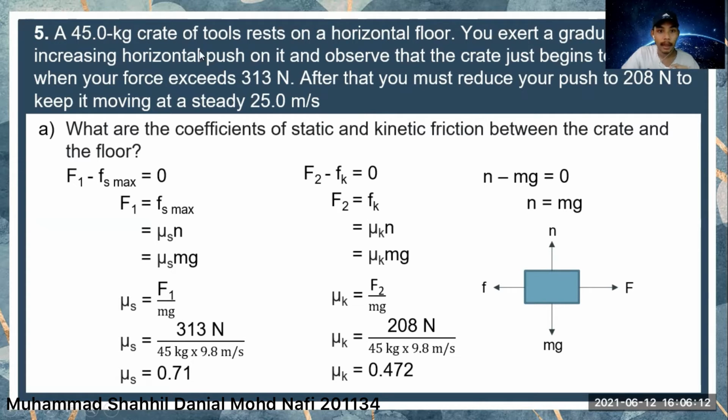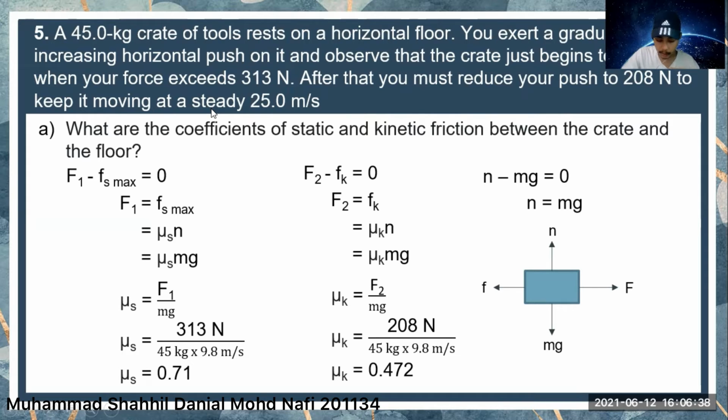Actually we have two situations here: at rest, and also moving at a steady constant velocity. With these two situations, we need to apply Newton's first law, which means the net force equals zero since it is in equilibrium.